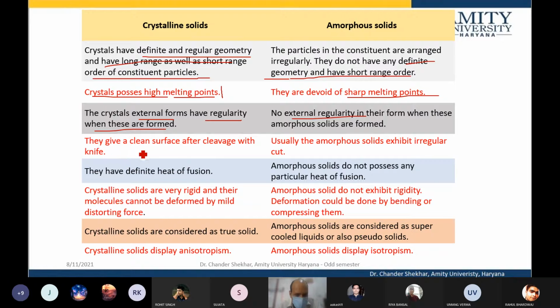These crystalline solids give a clean surface, if you have an NaCl crystal, as we have seen.